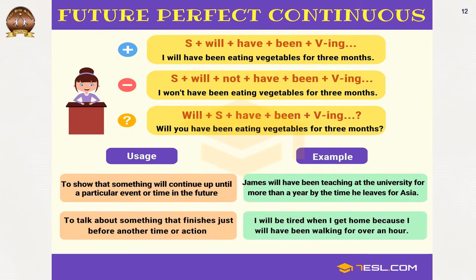Now, the structure again: will have been plus verb plus ing, then not is added for negative and will comes ahead for question. Usage: to show something that will continue up until a particular event or time in the future, and to talk about something that finishes just before another time or action. I will be tired when I get home because I will have been walking for over an hour. See, two actions. Just before, one ending just before another time or action. Yes. So one perfect and one perfect continuous, both in future.